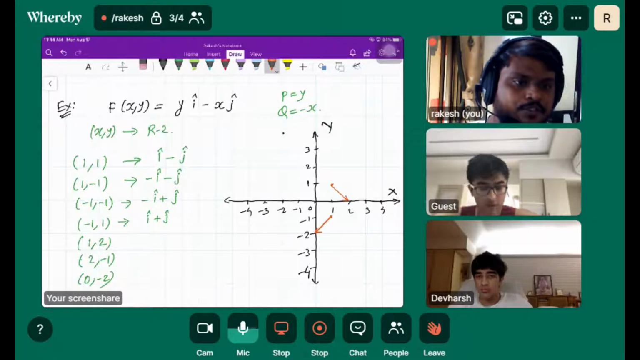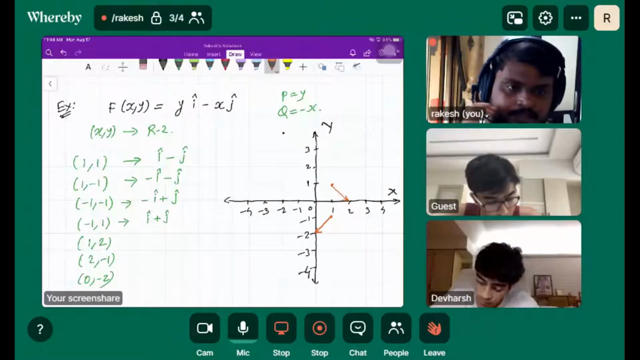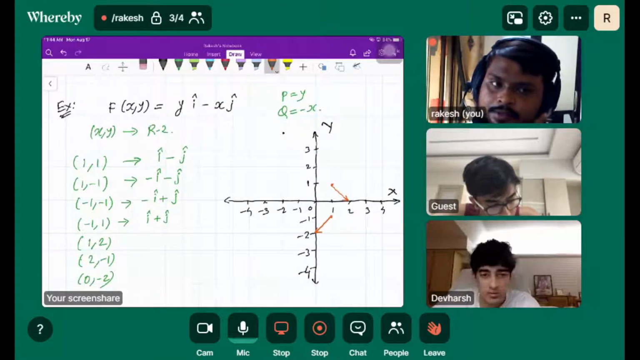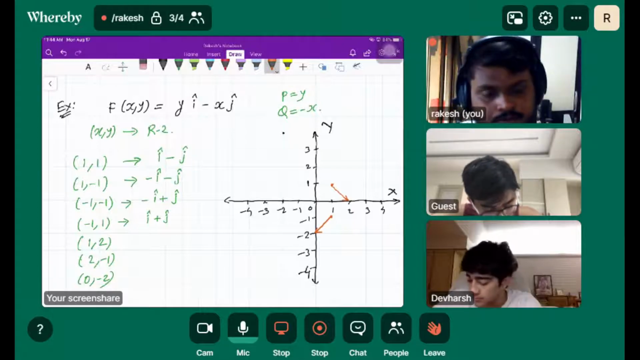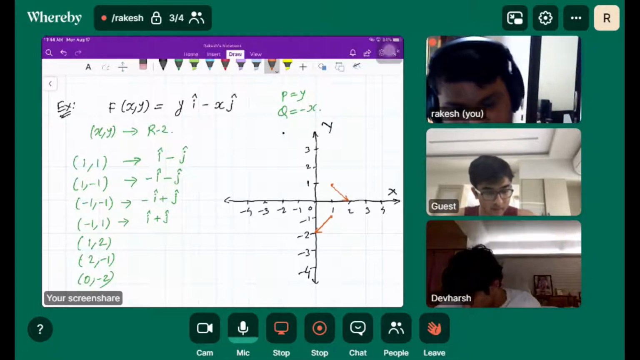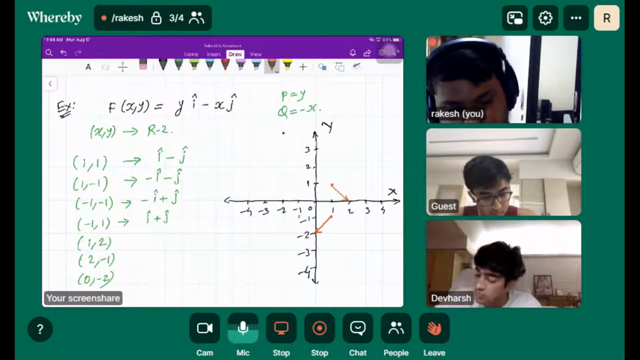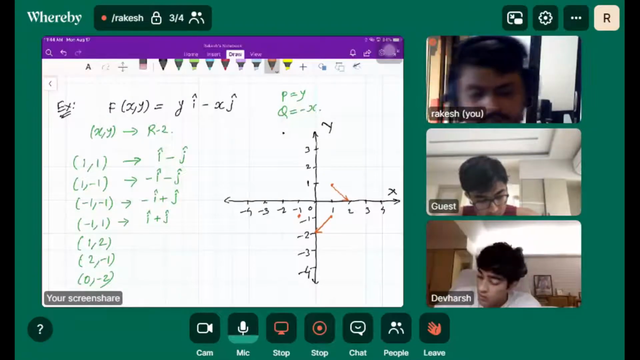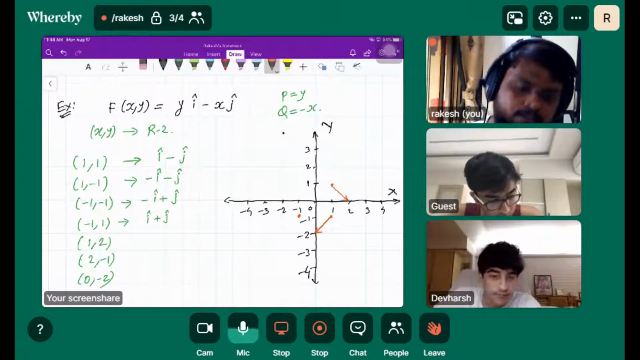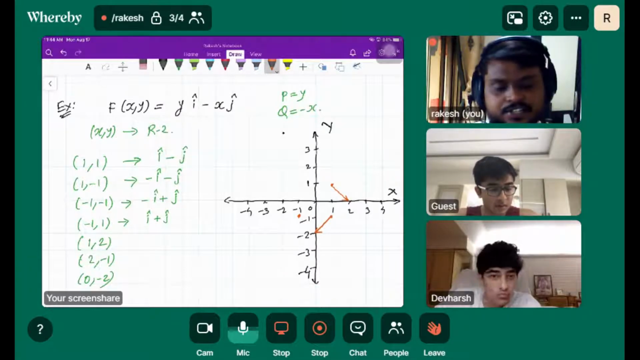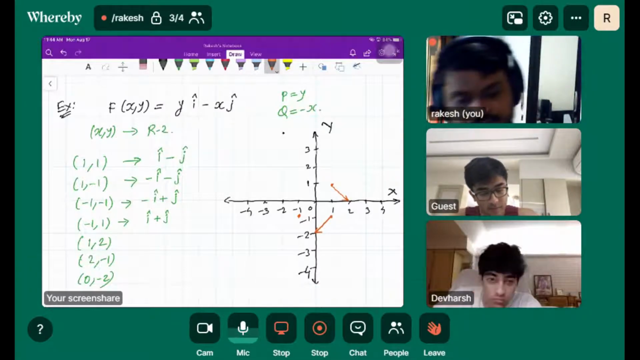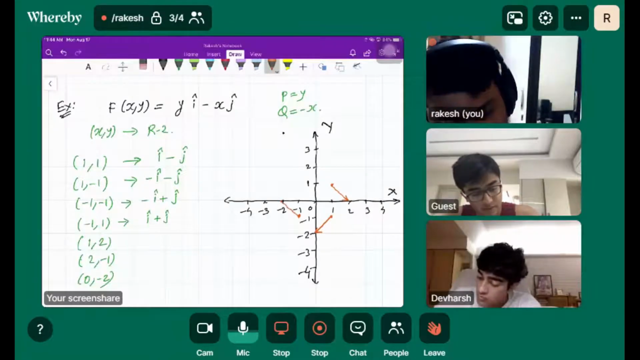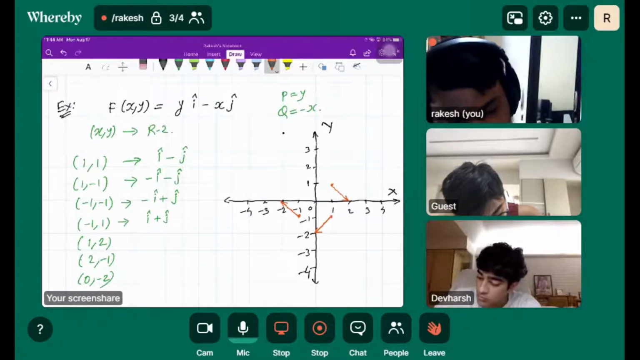Dev, have you drawn these vectors? Okay, I'm drawing it. Minus one, left one, down one. The next is minus 1 comma minus 1, left 1, down. The corresponding vector is minus i plus j, meaning 1 unit in the negative x direction and 1 unit in the positive y direction, one up. Like this.